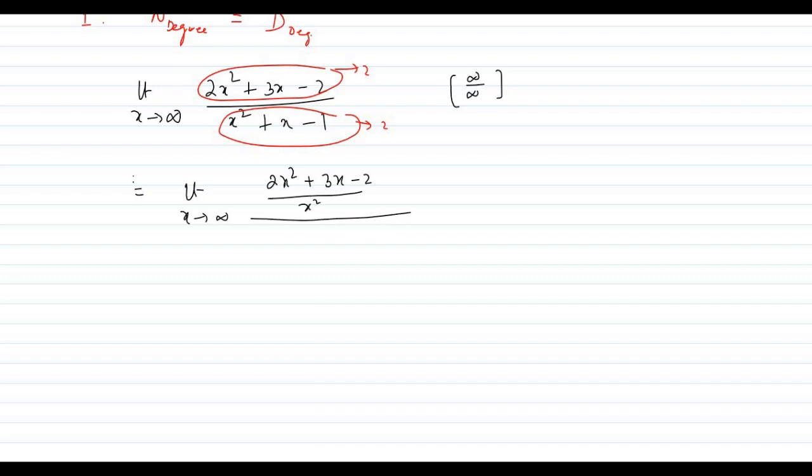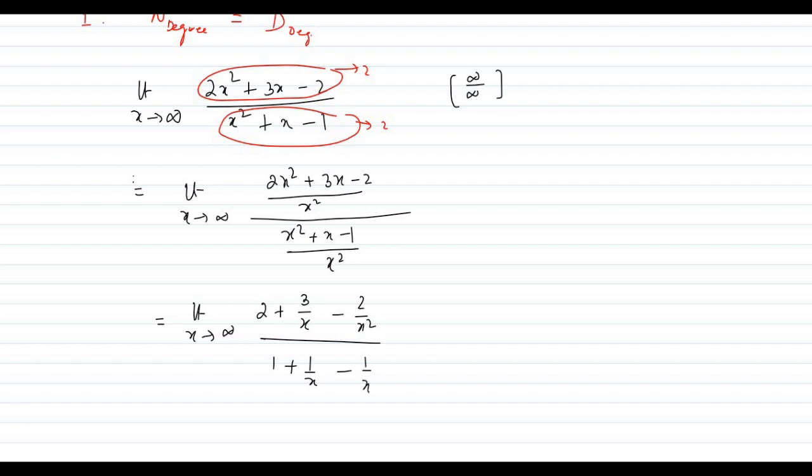As the degree is 2, we will divide both numerator and denominator by x square. Now if division occurs, it will happen like 2 plus 3 by x minus 2 by x square, whole divided by 1 plus 1 by x minus 1 by x square.